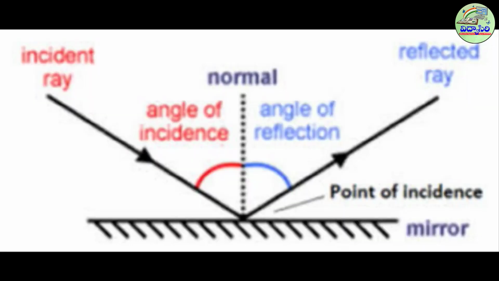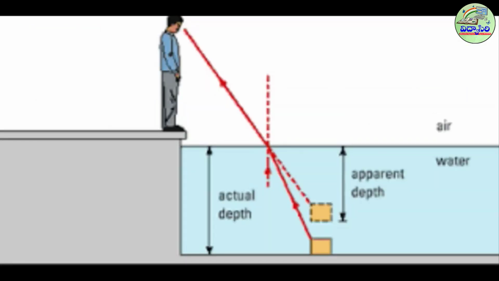Already you know about the reflection of light. Today we discuss the refraction of light. So what is this refraction? We all know that light travels in a straight line. Observe this figure. Here light traveled in a straight line in air and water. But if you observe the edge between air and water, light did not travel in a straight line. Here it bent towards the normal. This phenomenon is called refraction.